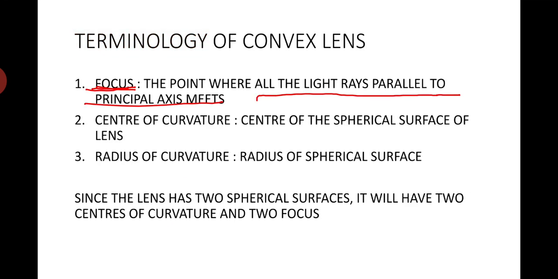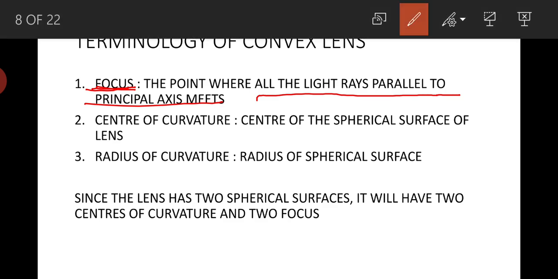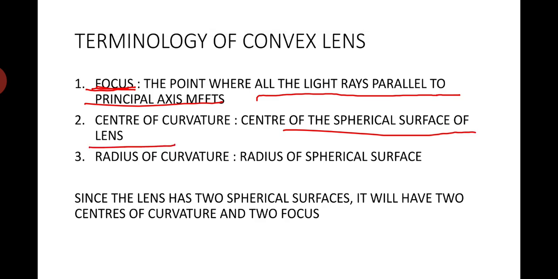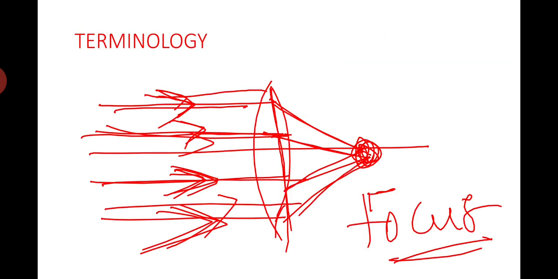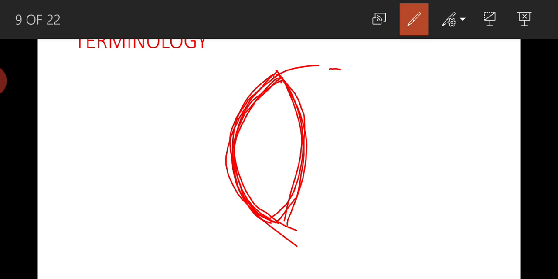Next, center of curvature. Center of curvature is nothing but the center of the spherical surface of the lens. We know that a lens will have spherical surfaces. For example, if you take a lens, this is one of the spherical surfaces and this is the second spherical surface. If you complete this arc, it will form one circle. So whatever the center of this circle is, that is called the center of curvature.